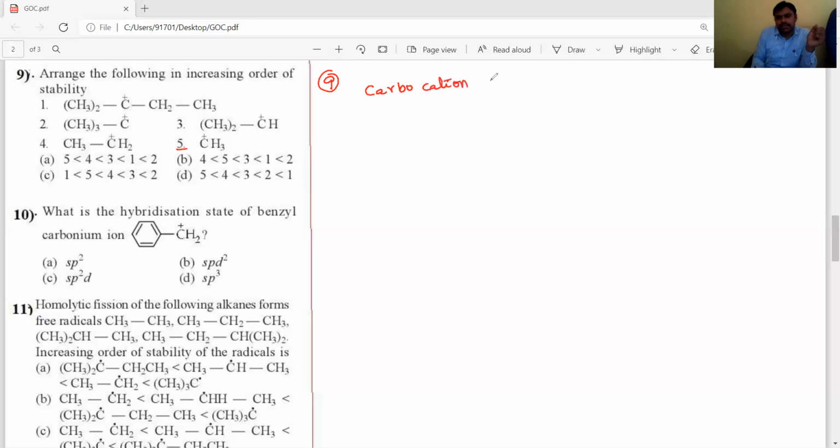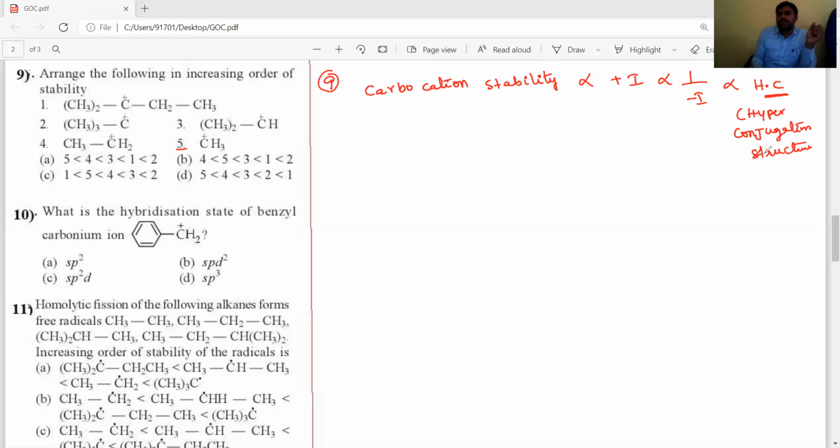Carbocation stability is directly proportional to +I groups, inversely proportional to -I groups, and directly proportional to the number of hyperconjugation structures.